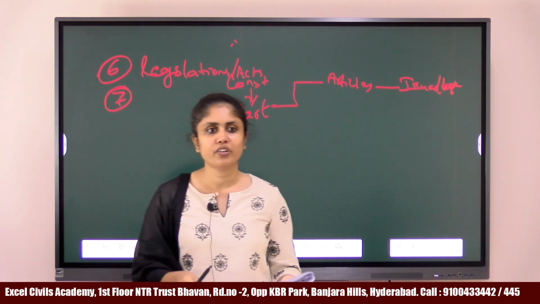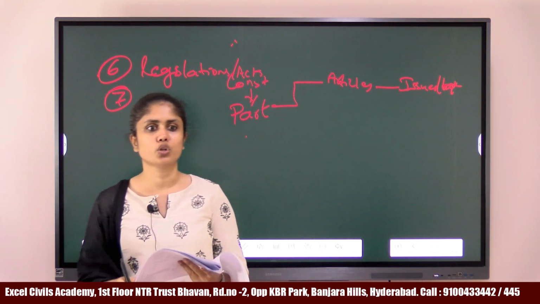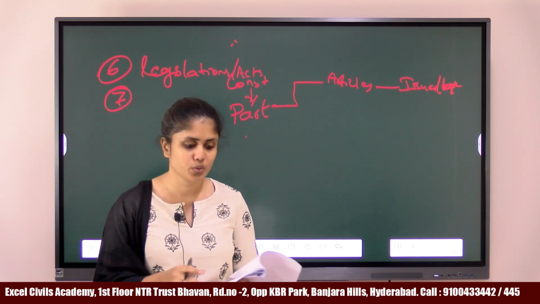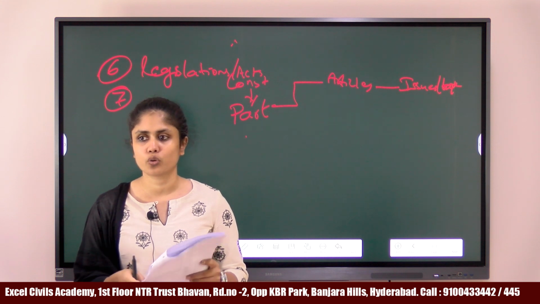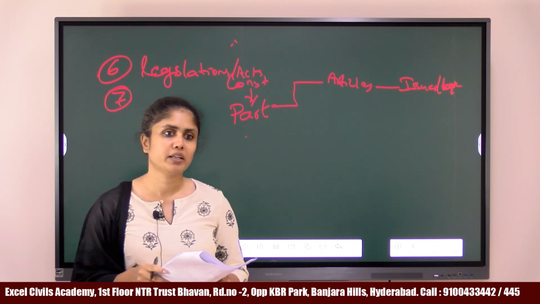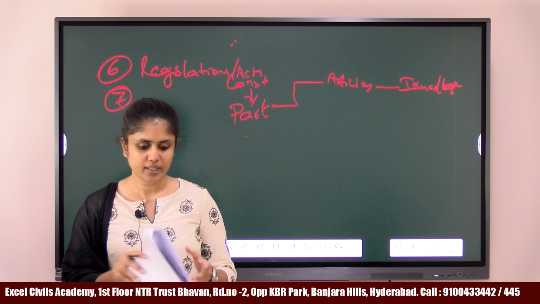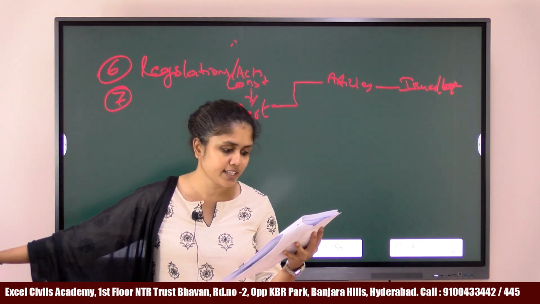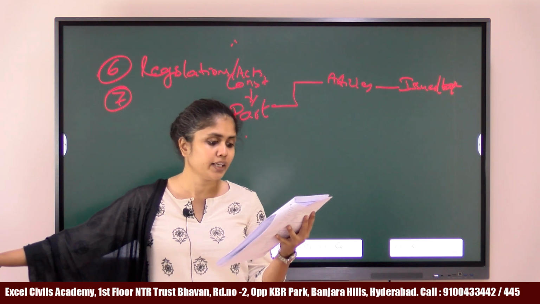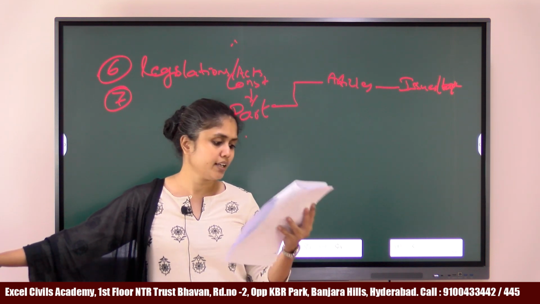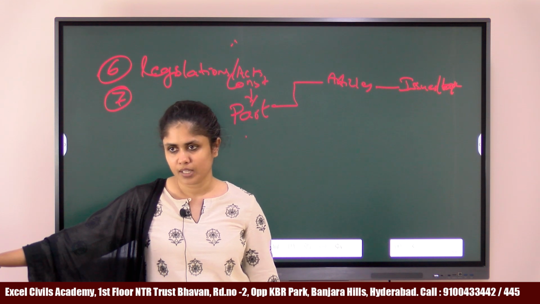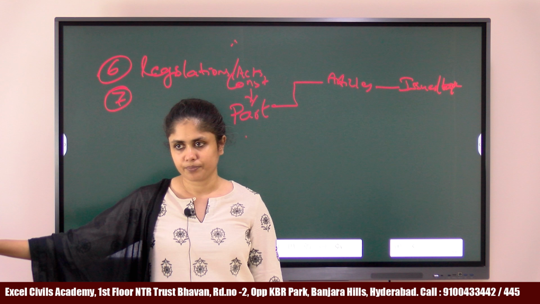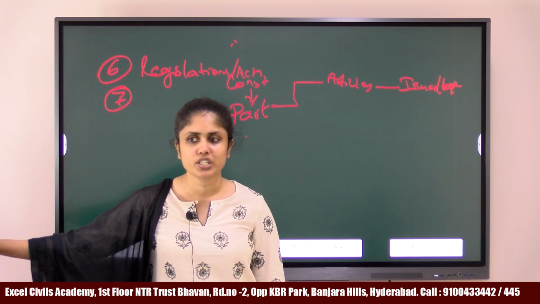This will have overlap with history also. In history also you will learn about various Government of India Acts and various legislations which were passed by British Parliament in order to control or regulate the British government in India. Okay. The next question is regarding Article 368. As per Article 368 of Indian Constitution, the Parliament may amend any provision of the Constitution by addition, variation, repeal. This is a very, very basic question regarding the procedure to amend the Constitution. Article 368 deals with the procedure to amend the Constitution.